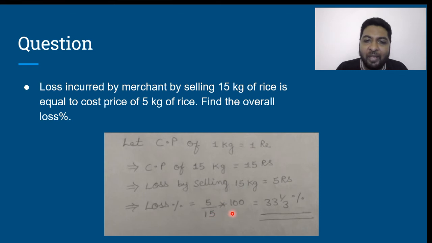So what is the overall loss? 5 upon 15 into 100, which is 33 1/3% loss. 1/3 of 100, which is 33 1/3% loss. Is that clear to everyone? Next,